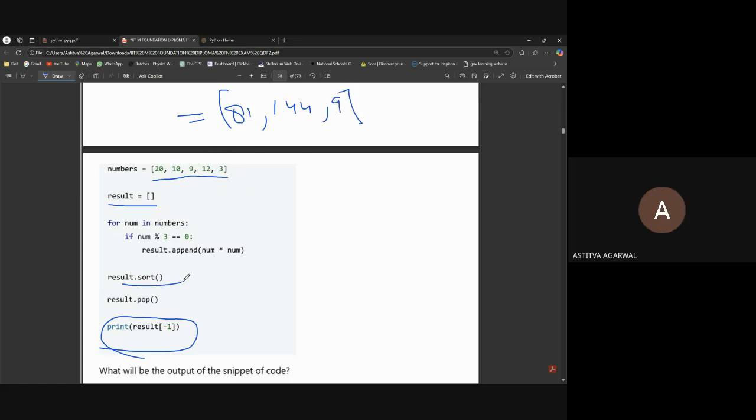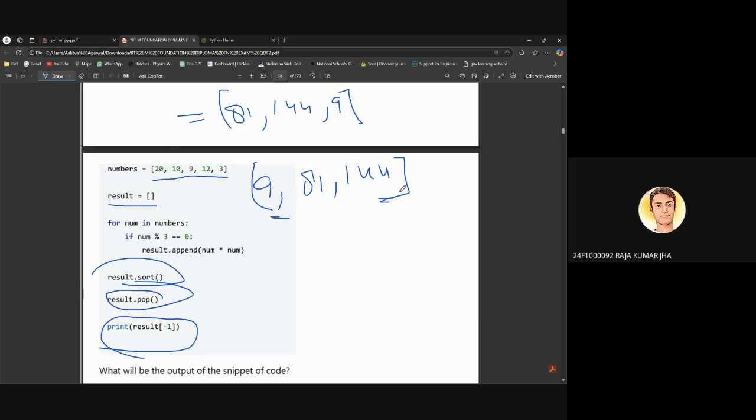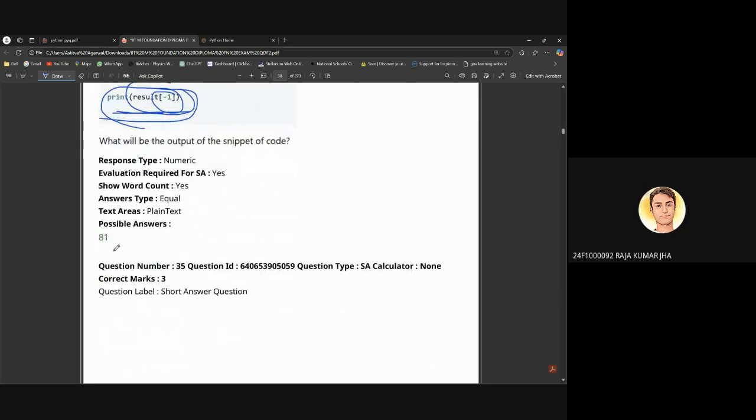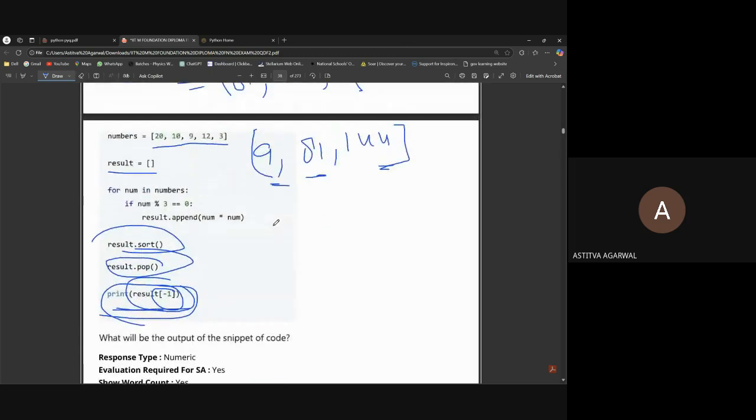Okay, what will we do? Just sort it. So it will be 9, 81, 144. Then we are just popping out one element. Now you have to tell which will pop, 9 or 144. 144. Okay, and what will the result then be? 81, 9. No, it's telling only the last, result of minus 1, so 81 is the answer. Okay, got it.